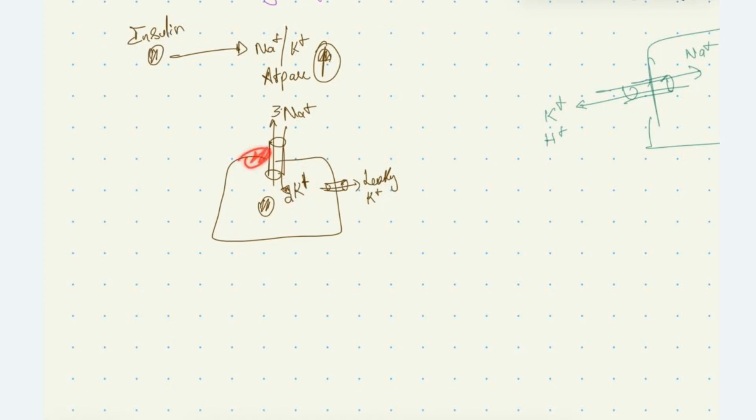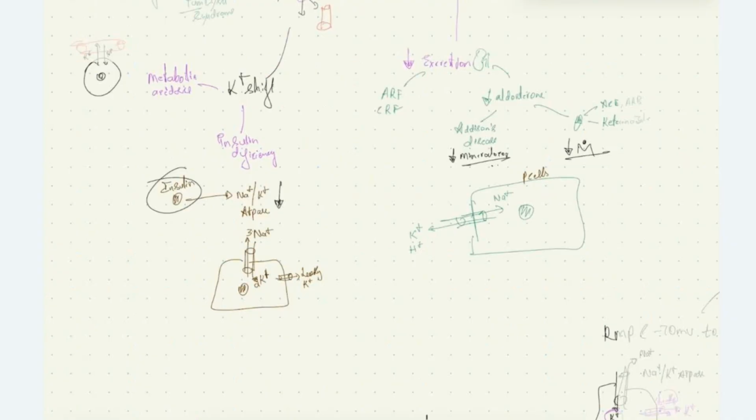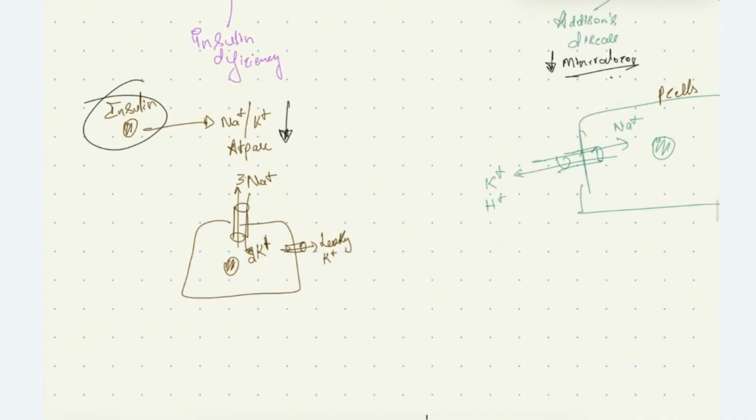So there will be an increased level of potassium maintained inside the cell due to this pump. Then the potassium from inside the cell can leak out through leaky channels into the extracellular compartment. So due to decreased activity of sodium potassium ATPase following insulin deficiency, there can be hyperkalemia, because there is reduced influx into the cell.